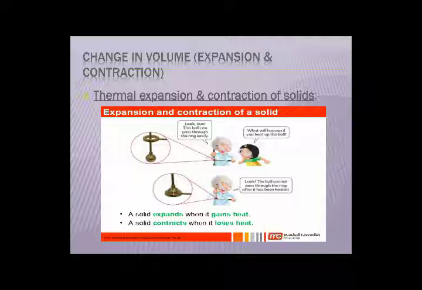Now you can see the difference between the expansion and contraction of both of the metals is totally prominent over here. How is it prominent? The metal strip starts bending towards the golden line rather than the silver line when it is cold, while it bends towards the silver or grayish line rather than the golden line when it is hot.